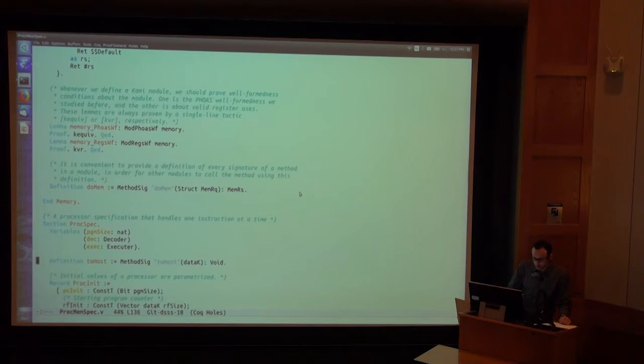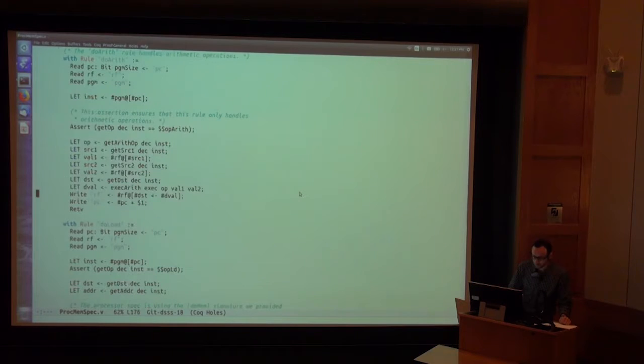And then, let's see, an example of one rule, the arithmetic rule. Read the program counter, register file, program into local variables. Look up the instruction by dereferencing a cell in the array of the program. Check that when we decode the instruction, it really is an arithmetic operation. If so, then extract the different fields of the instruction, look up in the register file, actually run the arithmetic, overwrite a cell in the register file, increment the PC.